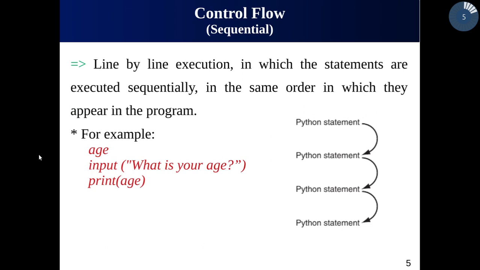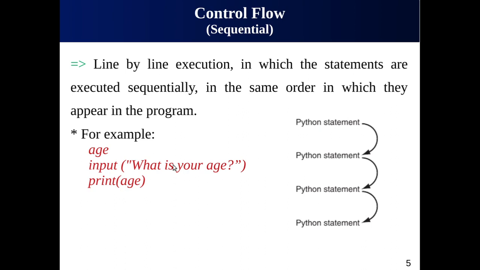The first control flow or control statement available in Python is called the sequential control flow. This refers to line by line execution. That is, the statements are executed sequentially in the same order in which they appear in the program.